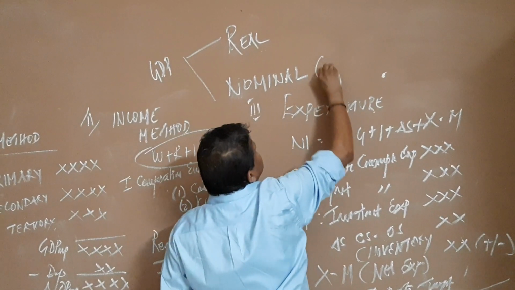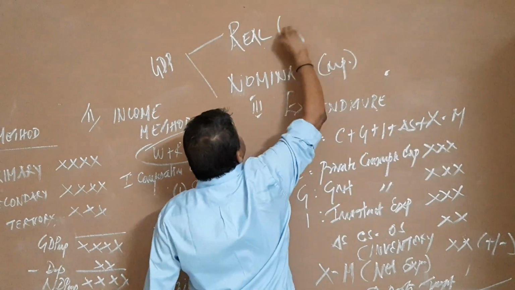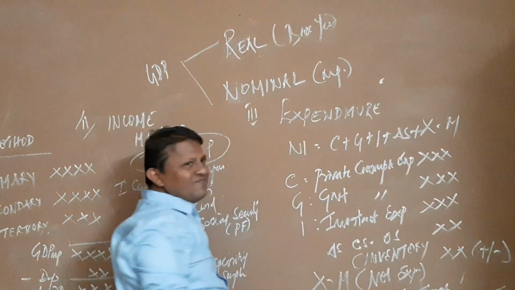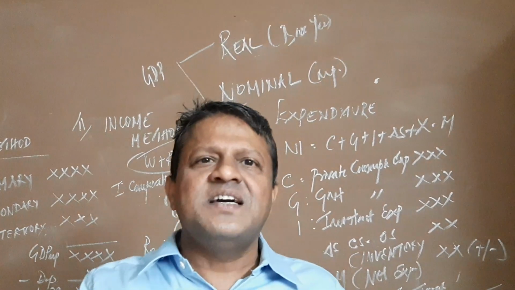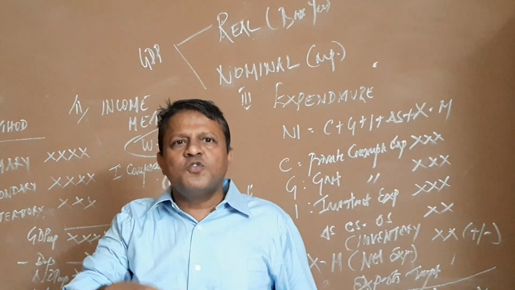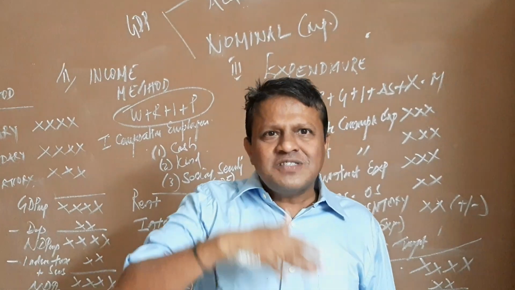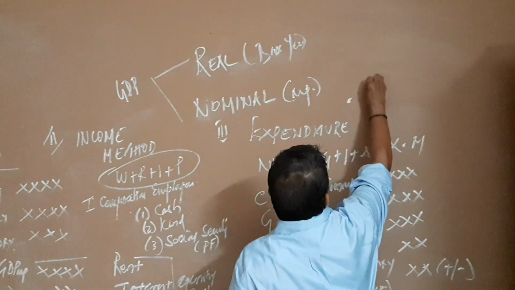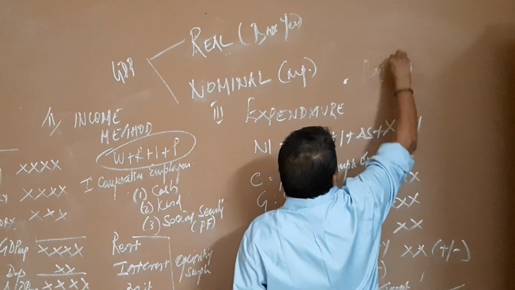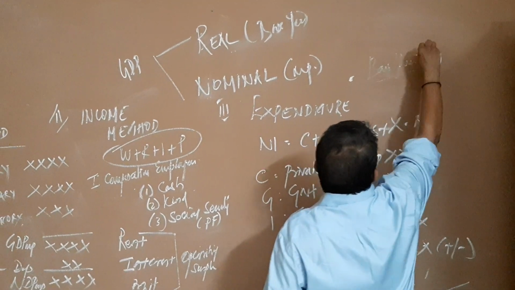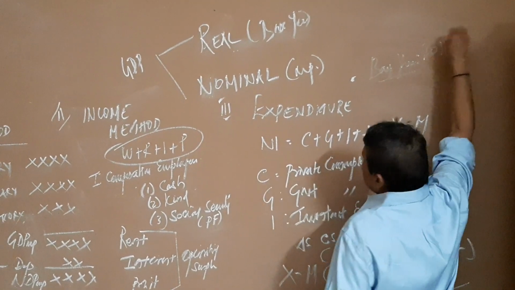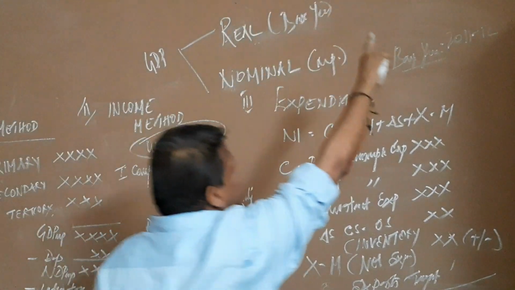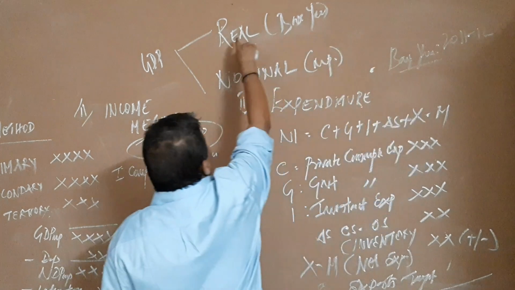This is the market price. Okay, this is the base year. So when we consider the base year, right now we are in 2019-20. So 2019-20 GDP we measure at the price of the base year. So right now the base year is what? The base year, I said in my lecture, is 2011-12. So if you measure 2019-20 GDP at the price of 11-12, it is called real GDP.